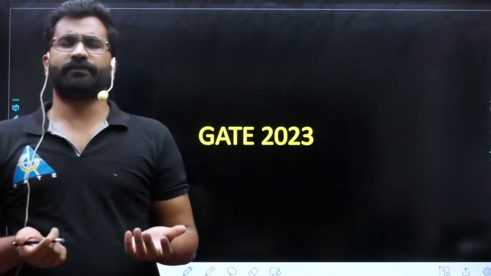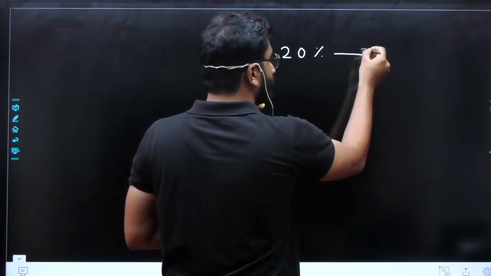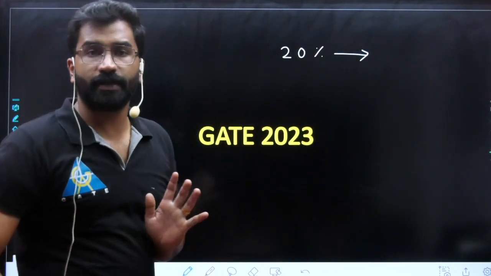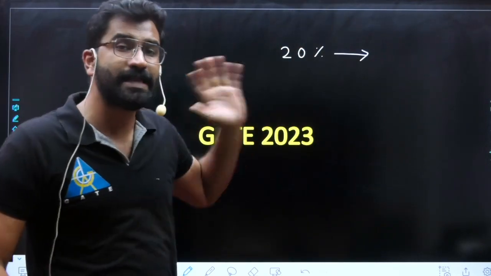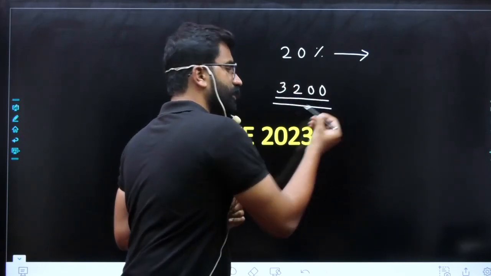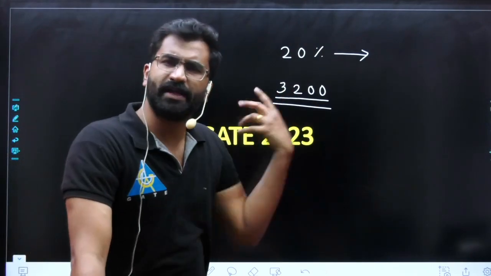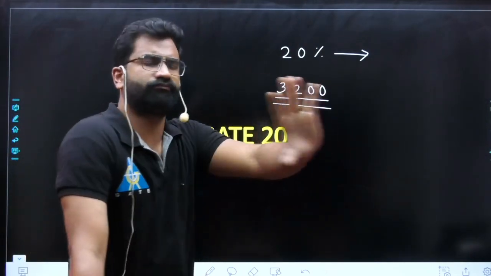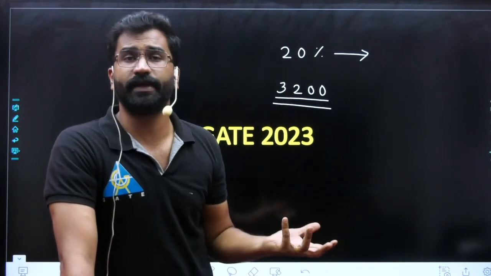How many people write GATE in total? About 17,000 people write the GATE exam. Out of that, how many qualify? Only 20% of the students qualify. Look at the 2021 results: out of 16,000 students who wrote the exam, only 20%, approximately 3,200, qualify for chemical engineering. So you need a rank below 800 to get into an IIT at least, generally speaking. Below 700 at least to get into an old IIT.